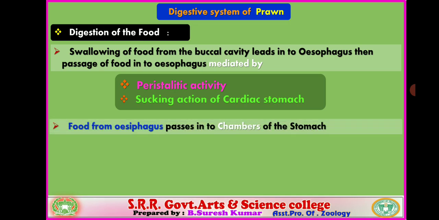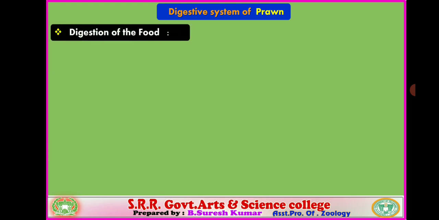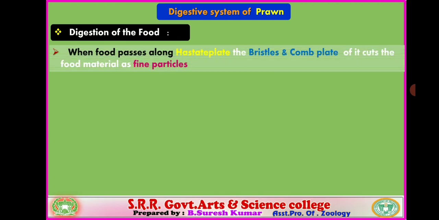Followed. The food from the esophagus passes into the chambers of the stomach. First it is discharged into the cardiac stomach, then into the pyloric stomach. The cardiac stomach facilitates churning activity. It contains prominent longitudinal folds with bristles, by which it churns and breaks the food material down into fine particles. That is mechanical digestion.